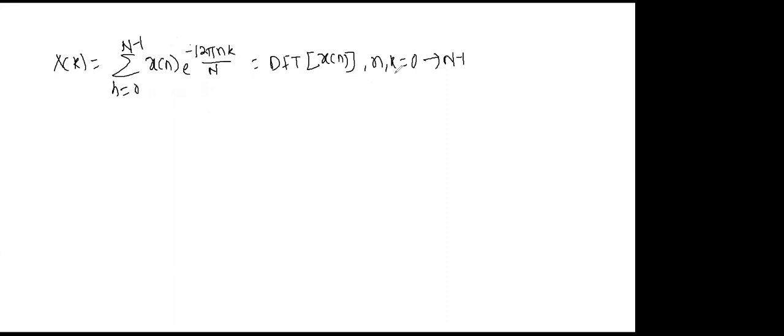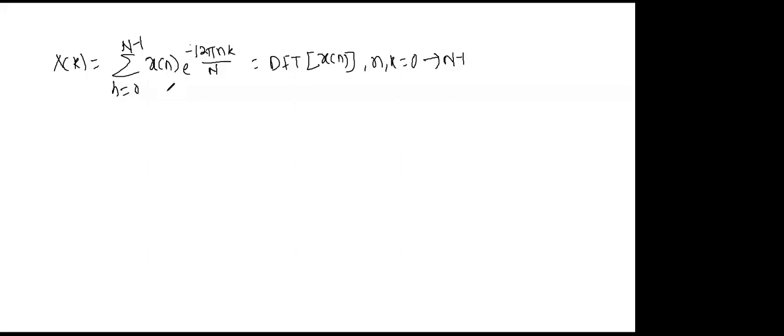Now to satisfy my claim, I must find the sequence x of n back from X of k. Then I can say that the claim we made is correct.